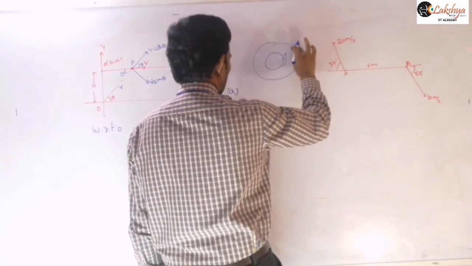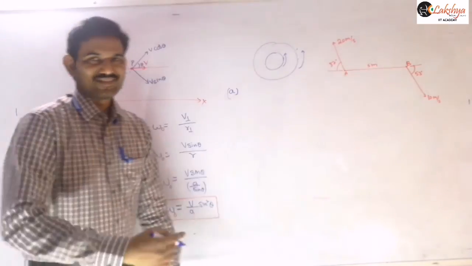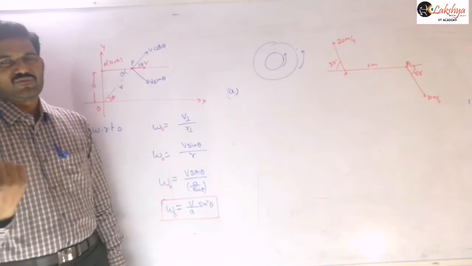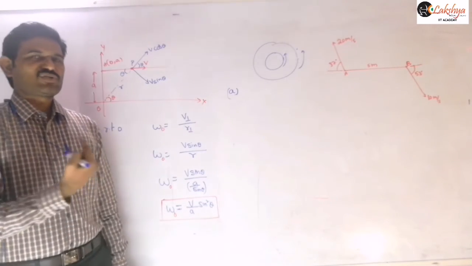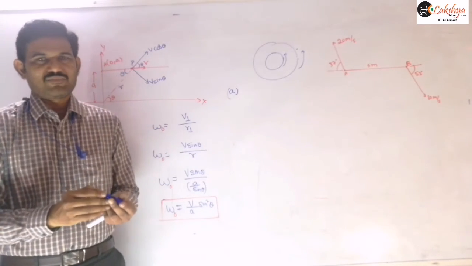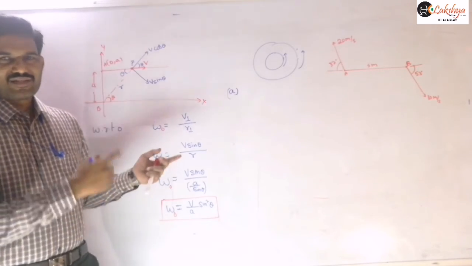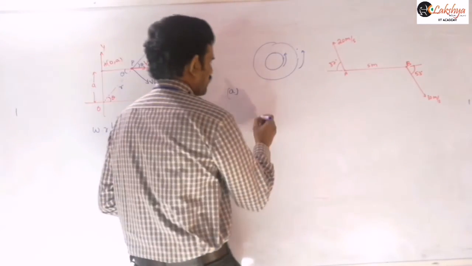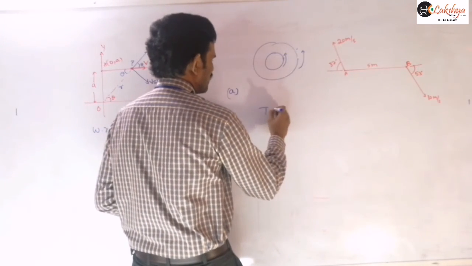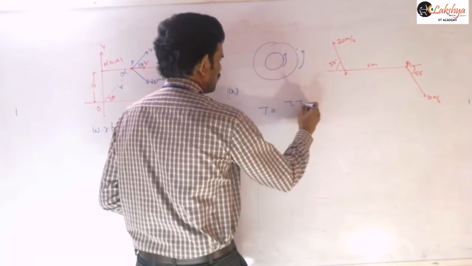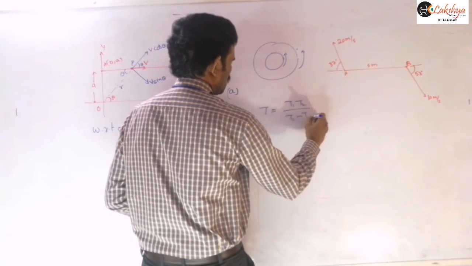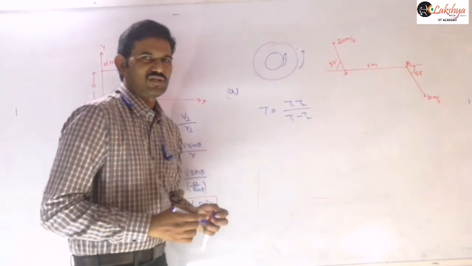West to east means the revolution of the earth and the revolution of the satellite are both in the same direction, because you know the earth is revolving from west to east. If the satellite is also revolving in the same sense, then we need to apply our first formula. So for the first case, the relative time period is equal to T1 T2 by T1 minus T2.